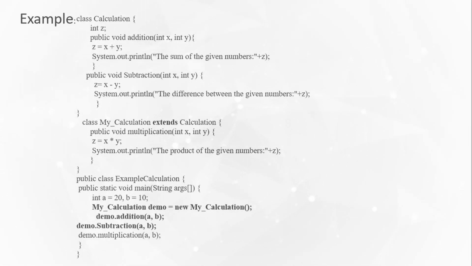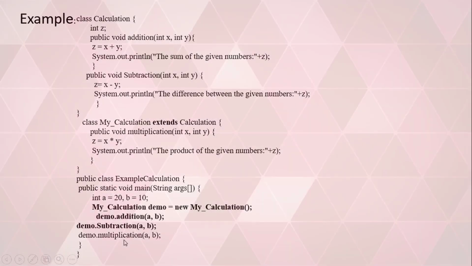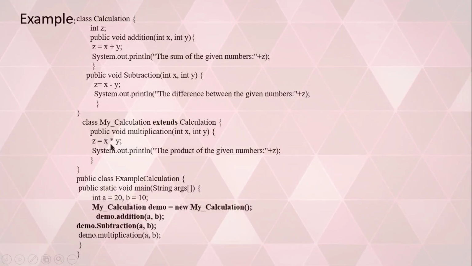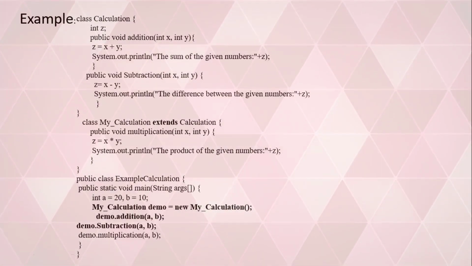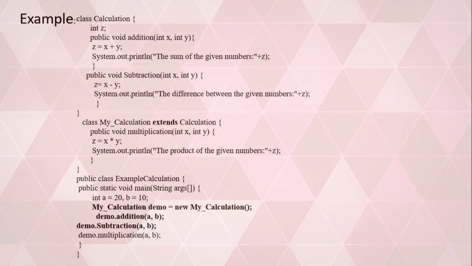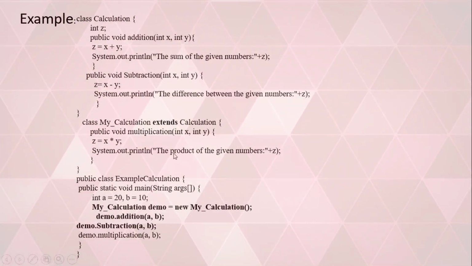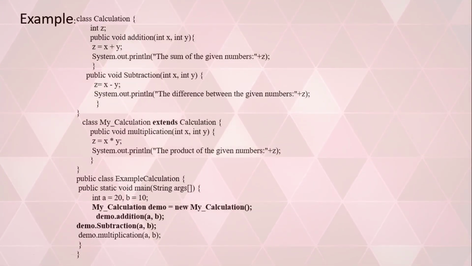That means with respect to the my calculation class, now you can access addition, subtraction and multiplication, right? So from a main method, you might be doing those things. We created an object of my calculation and are calling the methods addition, subtraction and multiplication, all three. So a simple example which explains what kind of inheritance this is. You are extending only one class, so it is called single level inheritance, right? So that was an example.